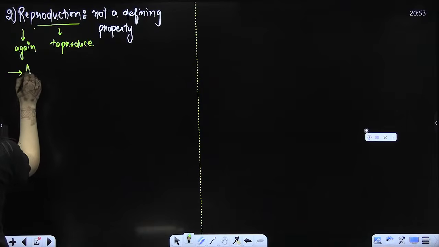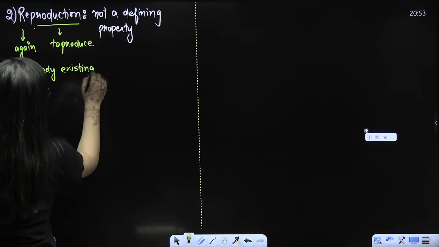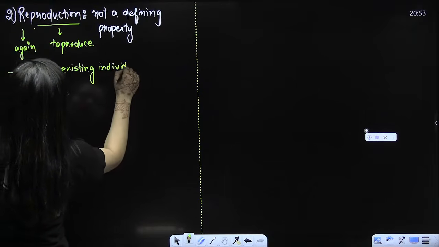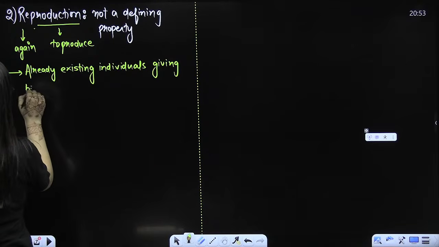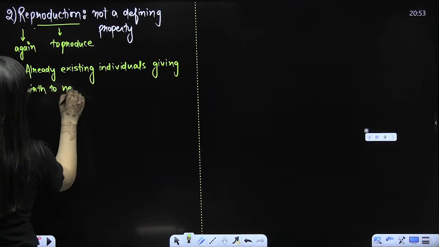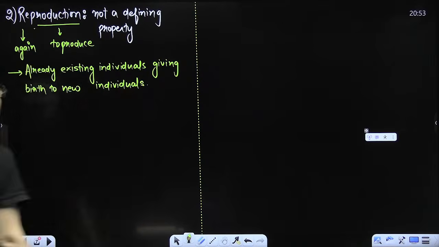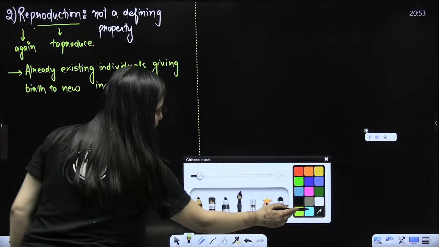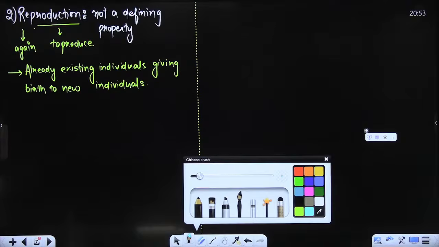So if I have to say what reproduction is, can I not say that already existing individuals giving birth to, forming new individuals? Yes or no? So that's what reproduction is. Is that clear? Yes or no? Yes, please.